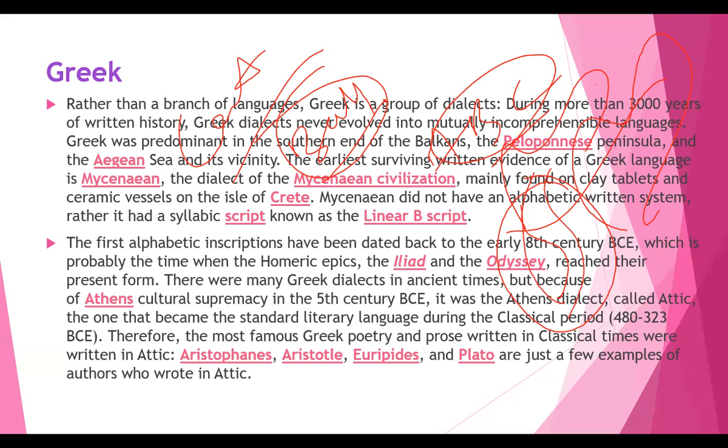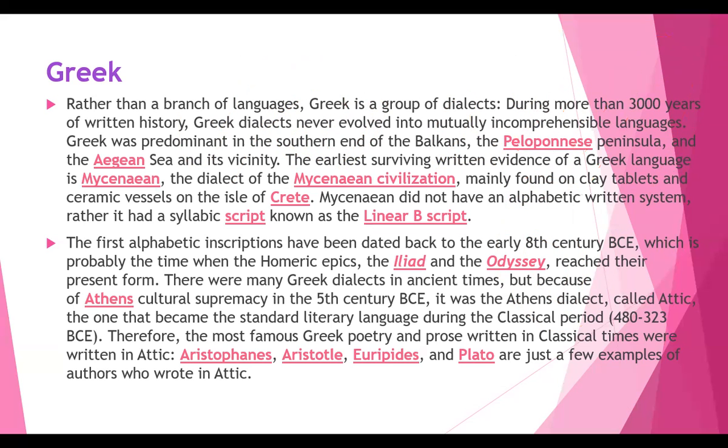So that means they used to have a syllabic script. As I told you, it is a symbol. It is a projection in the form of a symbol. The Greek system is a projection in the form of symbols. Mostly it was observed in ceramic vessels, isn't it? And also on clay tablets and all, there it was observed.